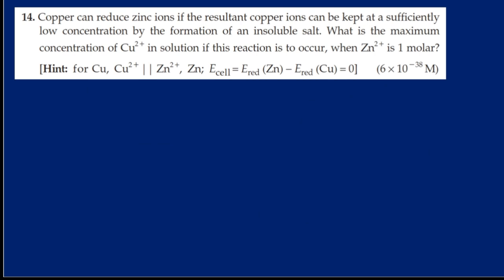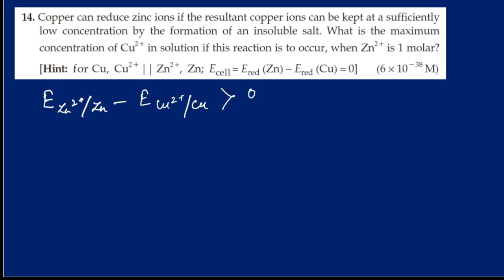Now for the cell to be functional, the EMF of the cell should be positive. And what will be the EMF of the cell? EMF of the cell will be E cathode minus E anode, and in this case, the cathode is zinc. So the reduction potential of zinc minus the reduction potential of copper should be positive, that is, it should be greater than 0.